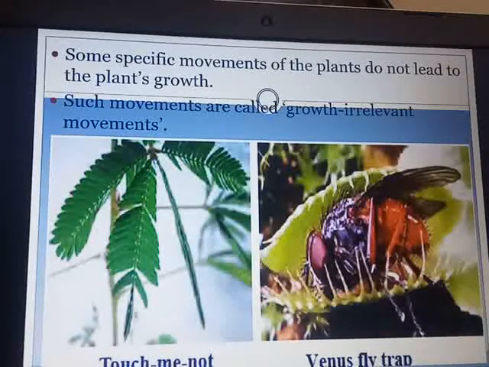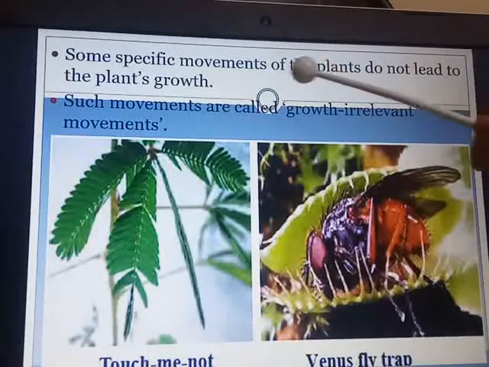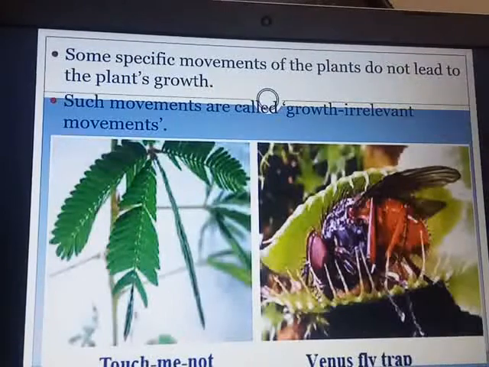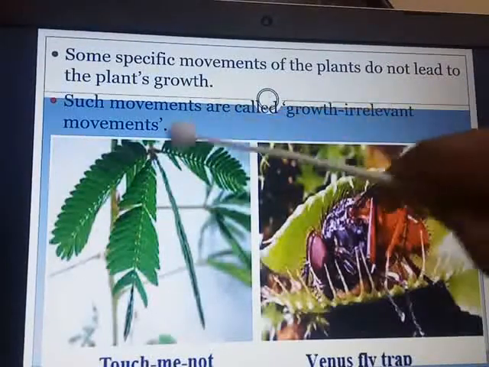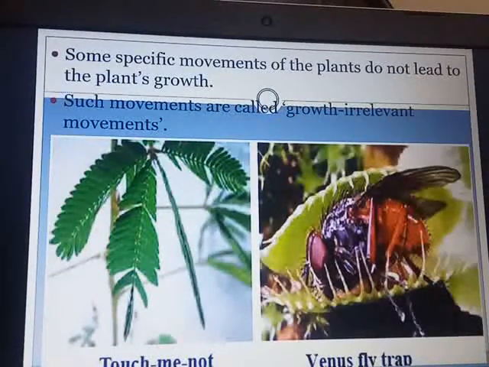That the information about the touch must have been relayed within the plant from one place to another. So plants also use electrochemical impulses for the transfer of information from one place to another. Such specific movements, when you touch the mimosa leaves, do not lead to the plant's growth, and such movements are called growth irrelevant movements.